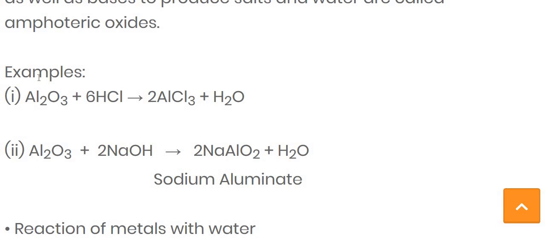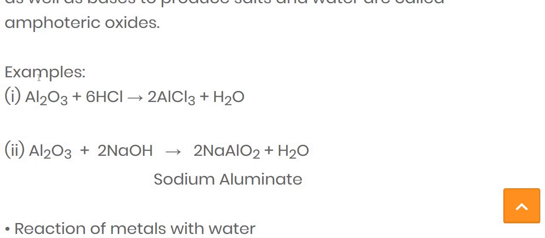The next example: the aluminium oxide, the amphoteric oxide, reacts with the base, NaOH, sodium hydroxide, to form sodium aluminate, NaAlO2. If asked to write down the formula of sodium aluminate, then the formula of sodium aluminate is NaAlO2 and the water is released.